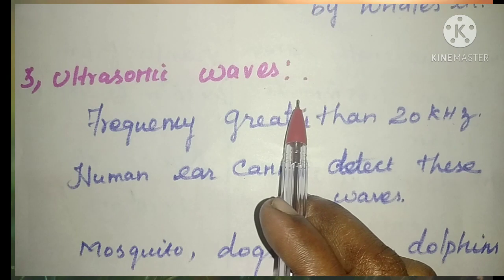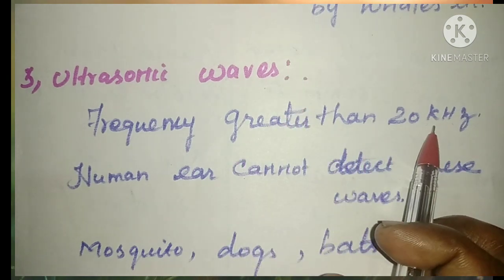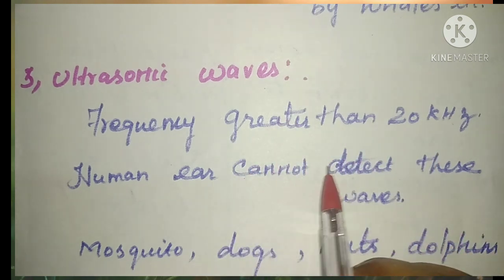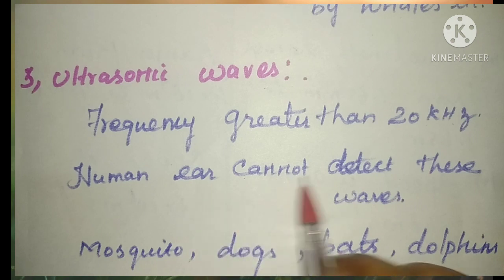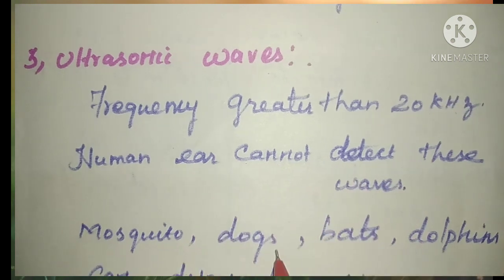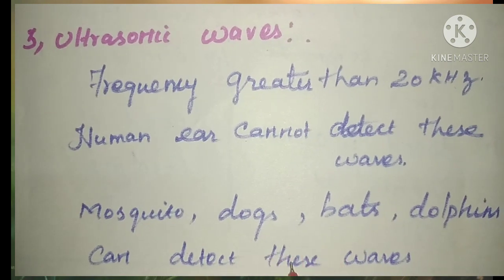Next one, ultrasonic waves. Ultrasonic waves have a frequency greater than 20 kilohertz, or 20,000 hertz. We cannot detect these waves; the human ear cannot detect them. Some creatures like mosquitoes, dogs, bats and dolphins can detect these waves.